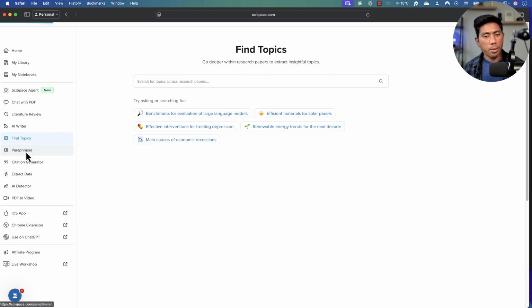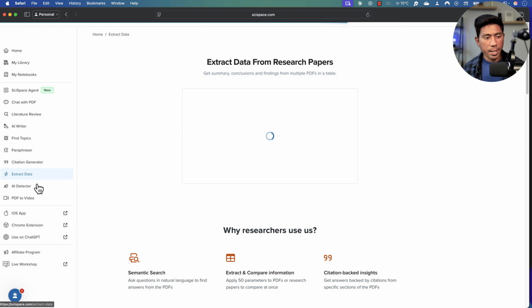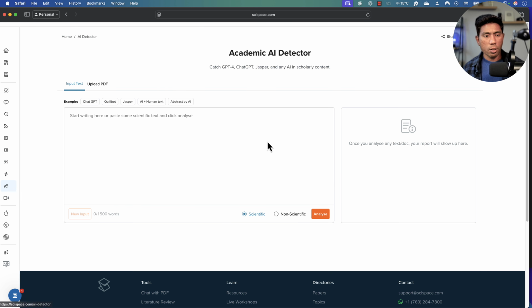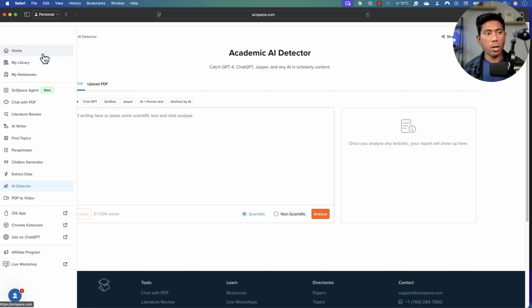They also have a paraphraser, citation generation, data extraction, and an AI detector. So if you see any fake details on a website, you can paste them in and see whether it's really fake information or maybe automatically AI-generated information. And a few more things over here. So these are the features they have in SciSpace. The one I'm going to be talking about in this video is the SciSpace agent.